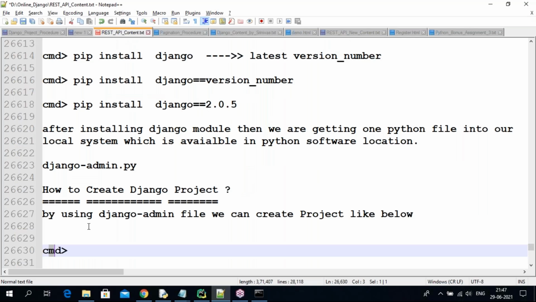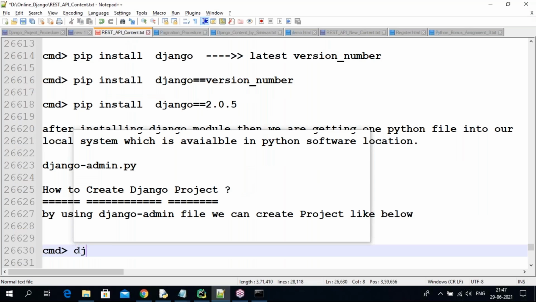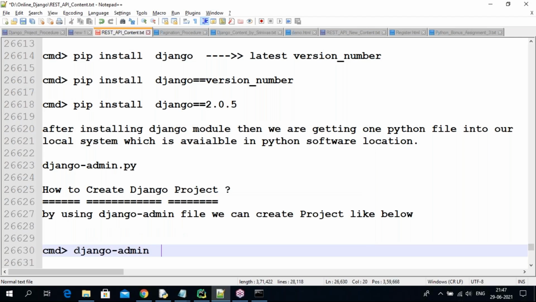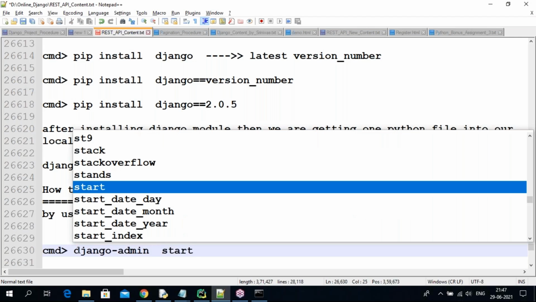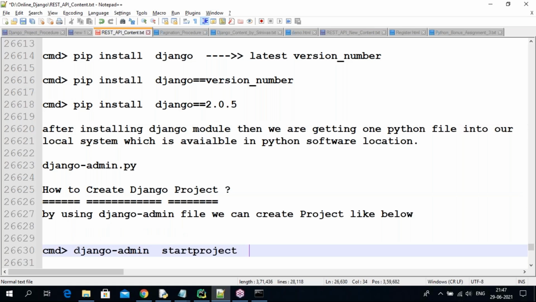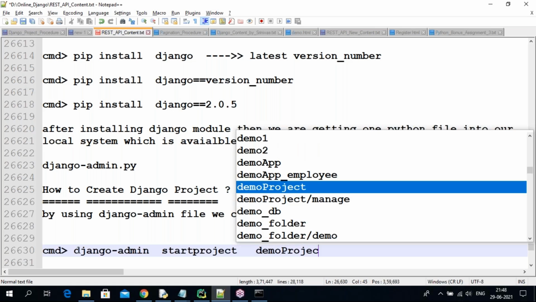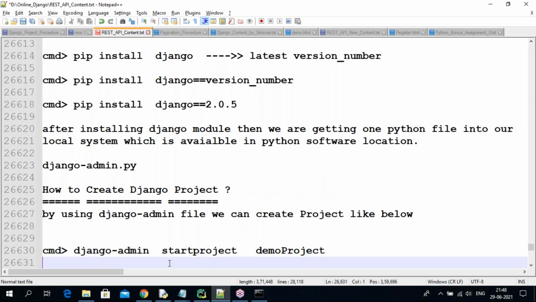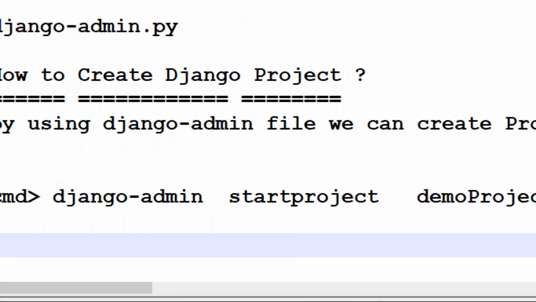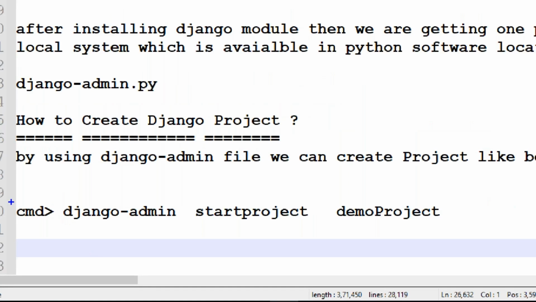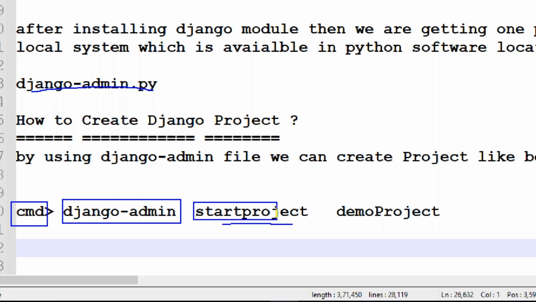Now the command we are going to discuss: django-admin space startproject, followed by the project name, demoproject. This is the command to create the project. Select your required location. django-admin space startproject is a fixed command, followed by the project name, which is user defined.